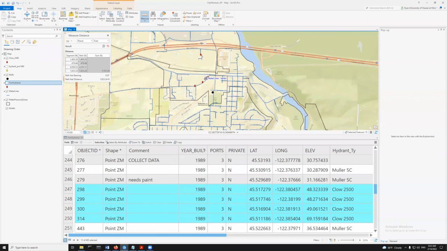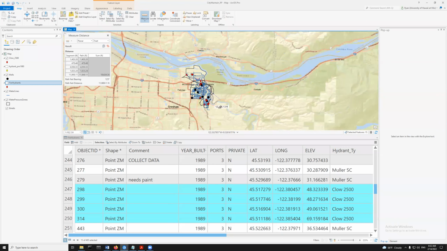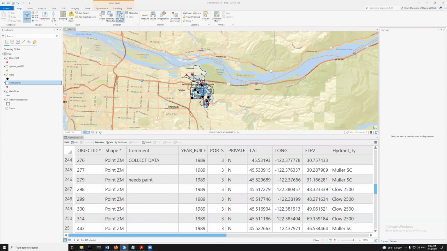Okay, and then up here, I've got another well, and these are 600, 700. Maybe I'll make it 1,000 feet away. We'll see what happens. I'll do it 500 feet away. Okay, and I want to know about these Clow 2500 fire hydrants, using select by location. So let me clear everything. I'm going to first click on this one.